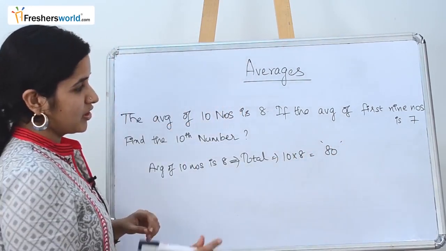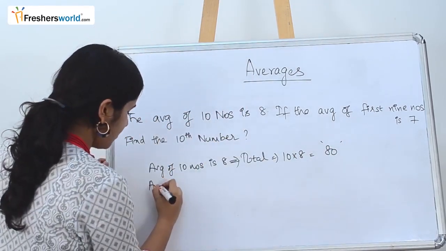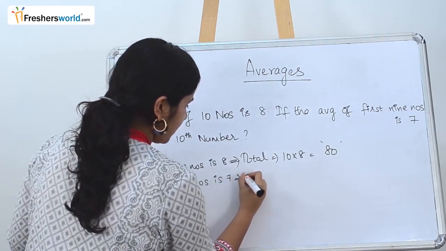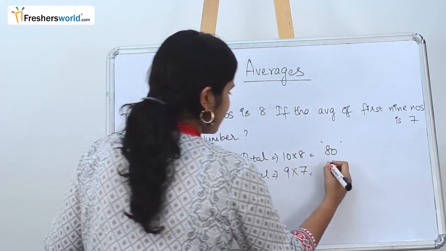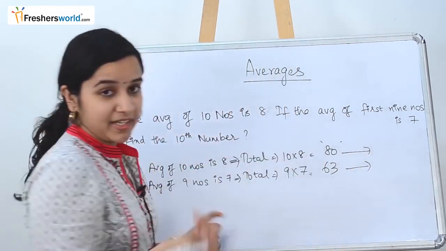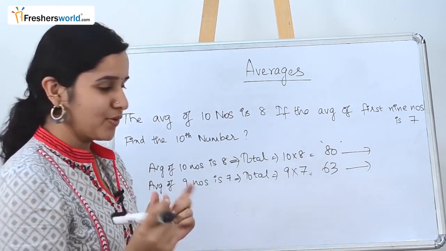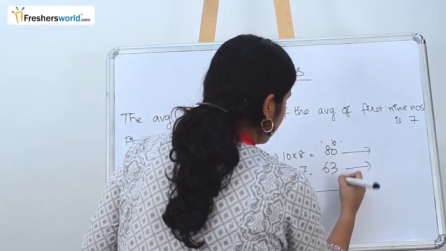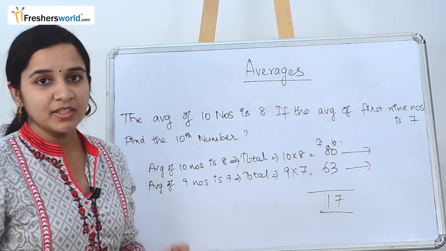What is the second part of the question? The average of the first 9 numbers is 7. So the total value becomes 9 into 7, which is 63. This has the first 10 numbers, this has the first 9 numbers. So 10 minus 9 gives the last, 10th number value. You subtract 80 minus 63, which is 17. So the 10th number is 17.